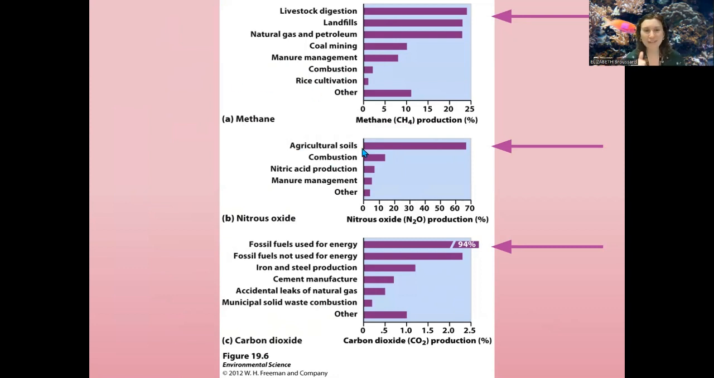Nitrous oxide, also agriculture, thinking about our fertilizer that is going to have, remember, NPK. Those are the 3 limiting nutrients that we are going to be increasing through industrial fertilizers. So nitrous oxide is going to be coming from those agricultural soils, but also combustion as well. Think about acid rain. Fossil fuels used for energy, so oil, gas, petroleum, coal, all of that is going to be essentially the biggest source of carbon dioxide. And again, that is 100% human caused. Accidental leaks of natural gas, cement manufacture, municipal solid waste are not really huge sources.